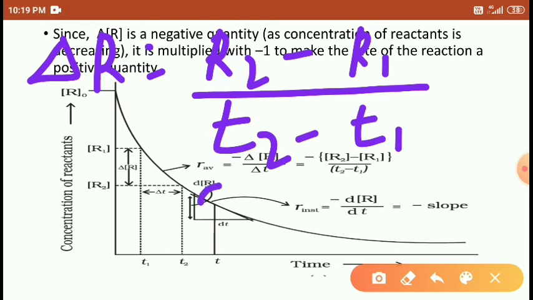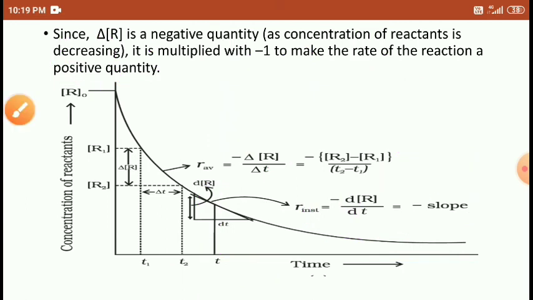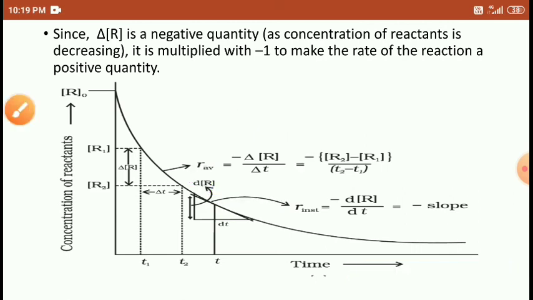At time T equal to 1 minute, divided by the final time 1 minus 0, we get the answer as 1. The reactant concentration is decreased, so there is a minus. That's why we consider a minus here, because the concentration of reactant decreases, students.